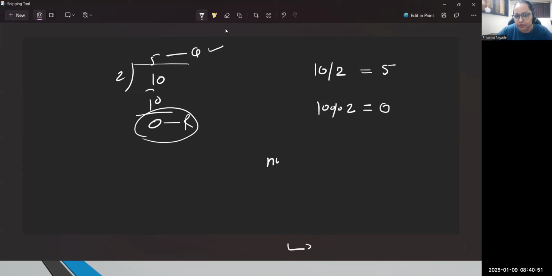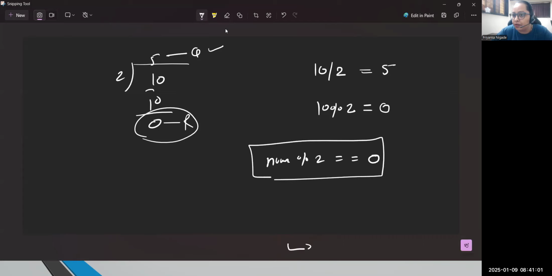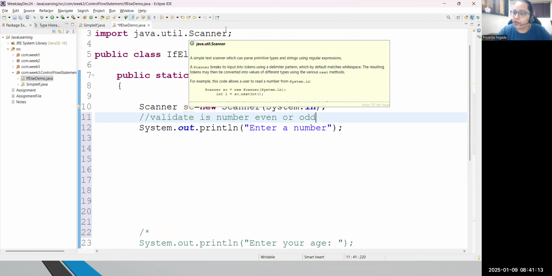If that number is completely divisible by 2, meaning the output is 0, then only is that number an even number. This is simple logic. So if any number is completely divisible by 2, then only can I say that number is even. And this is the condition which I will be writing in my code.